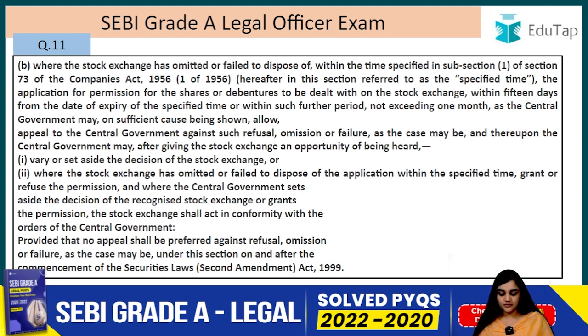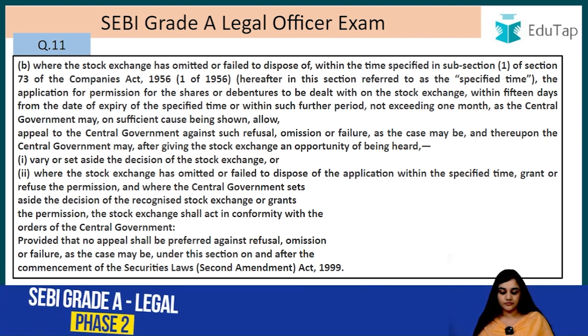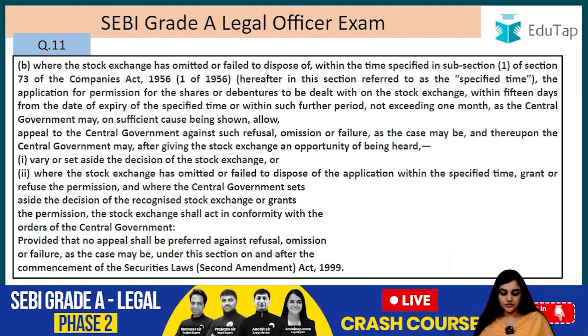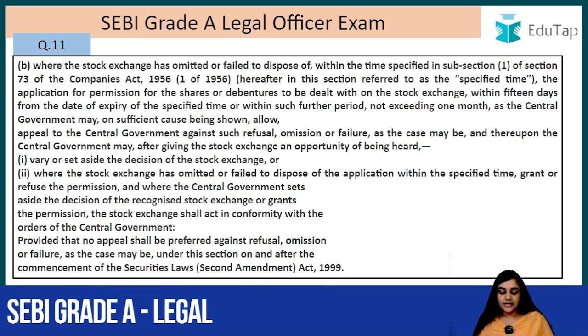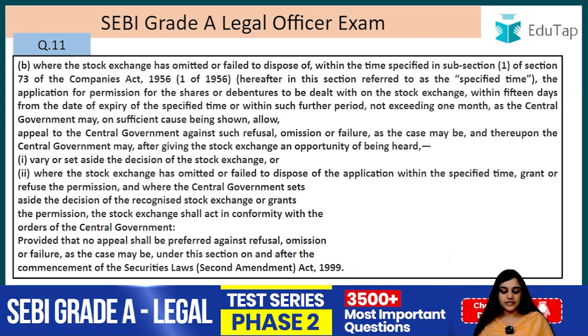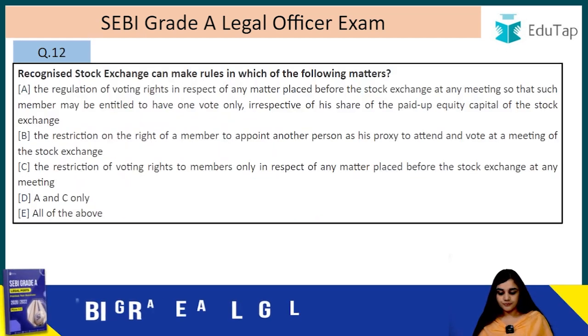Either it can set aside the decision of the stock exchange, or where the stock exchange has omitted or failed to dispose of the application within the time specified, granted to refuse the permission, and where the central government has set aside the decision of the recognized stock exchange or grant of the permission, the stock exchange shall act in conformity with the orders of the central government, provided that no appeal shall be preferred against the refusal, omission or failure, as the case may be, under this section on and after the commencement of the Securities Law Amendment Act 1999.